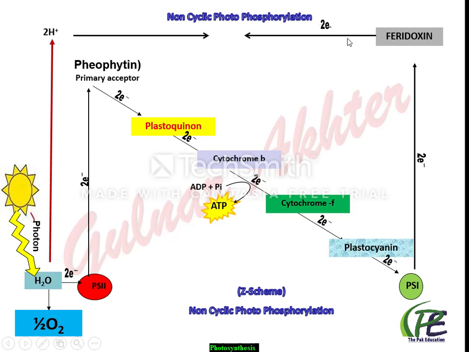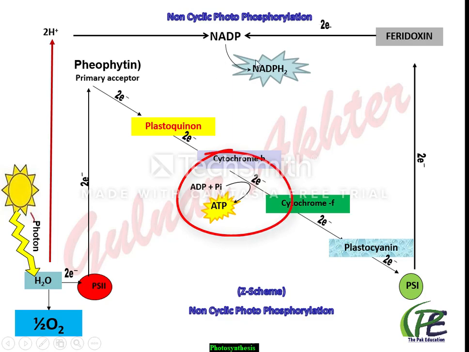From ferredoxin, electrons are used to reduce NADP. NADP is present in the stroma, and finally here we can see electrons never come back in this chain reaction, and this NADP also uses hydrogen ion and becomes reduced into NADPH.